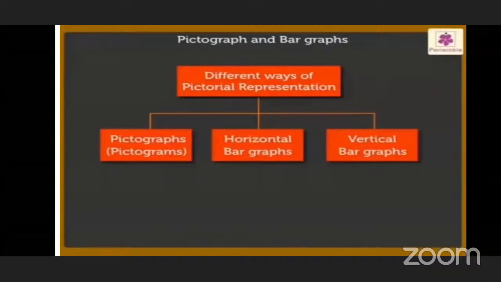In the first way, pictographs, also called pictograms. The second way is horizontal bar graphs, and the third is vertical bar graphs. When you study pictorial representation, these ways are given.